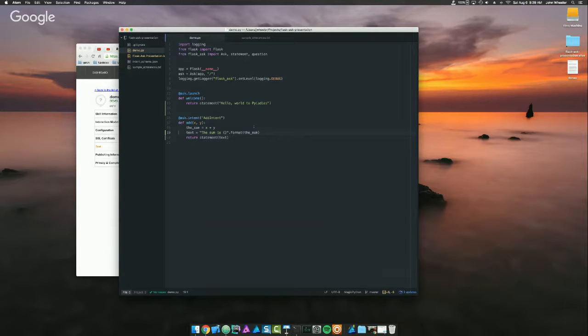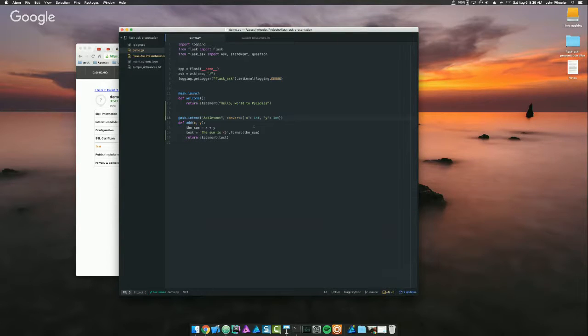And what's going on is when it evaluates x plus y, it's doing string concatenation instead of addition. And that's because those parameters are coming in as strings. So Flask-Ask helps you with that by providing this convert parameter that allows you to convert to different data types. So I'll say x is an int, and y is an int. Okay.